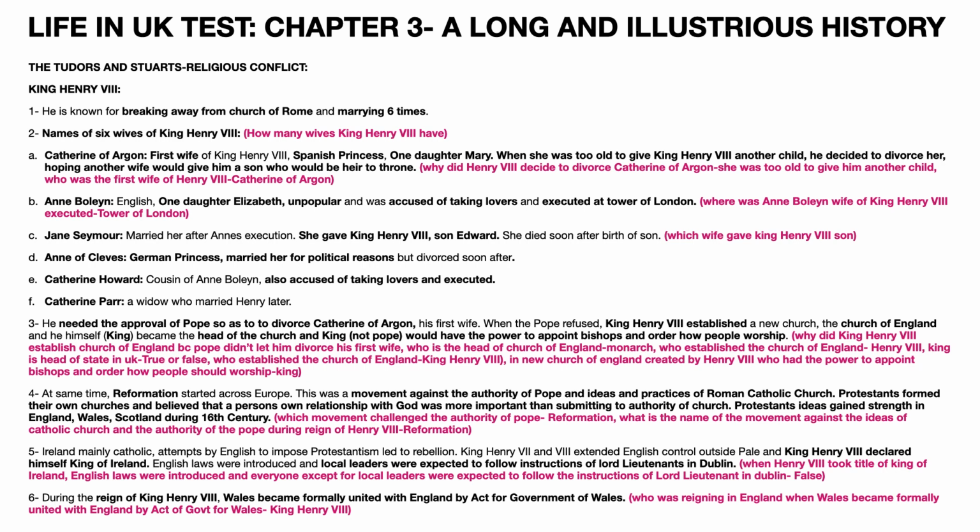Now the next point is Ireland was mainly Catholic. Attempts by the English to impose Protestantism led to rebellion. King Henry VII and VIII extended English control outside the Pale, and King Henry VIII declared himself the King of Ireland. English laws were introduced and the local leaders were expected to follow the instructions of Lord Lieutenants in Dublin.